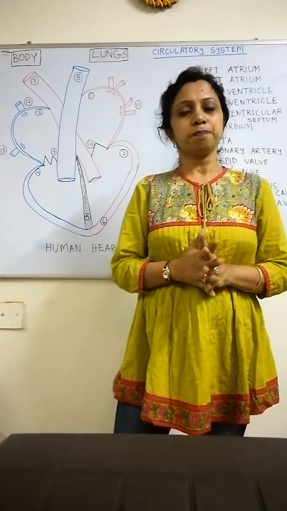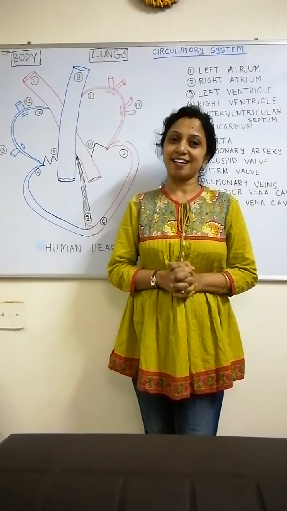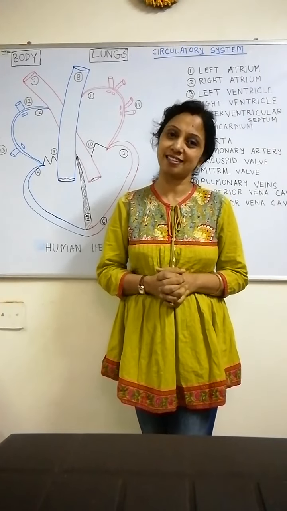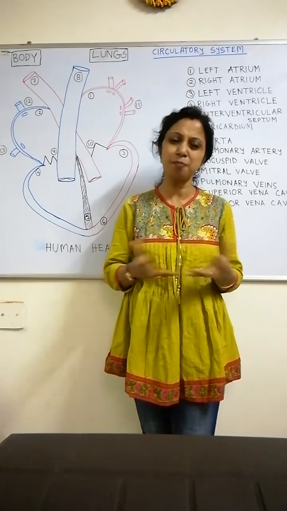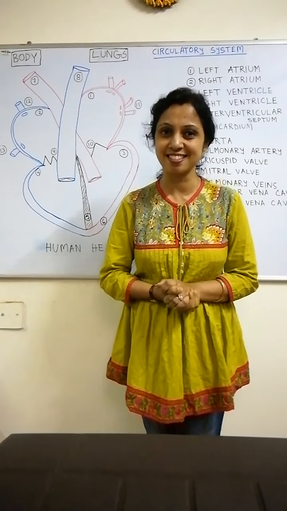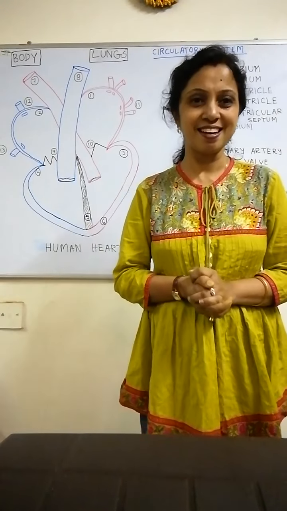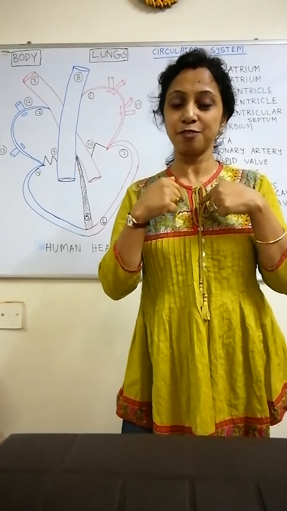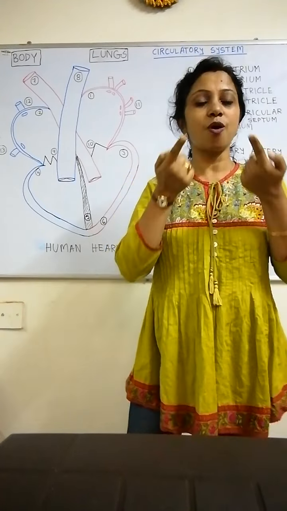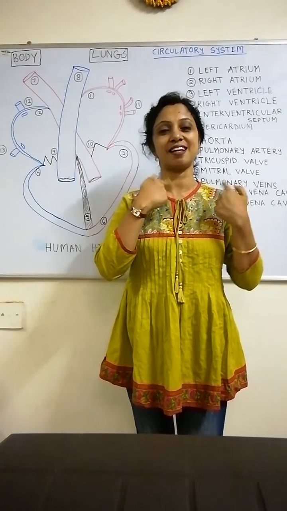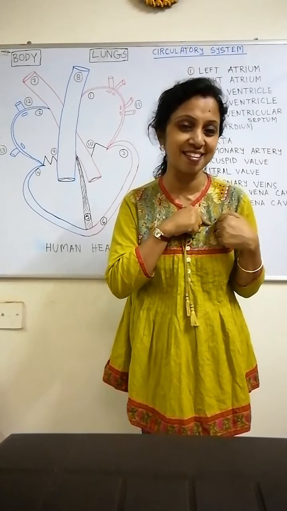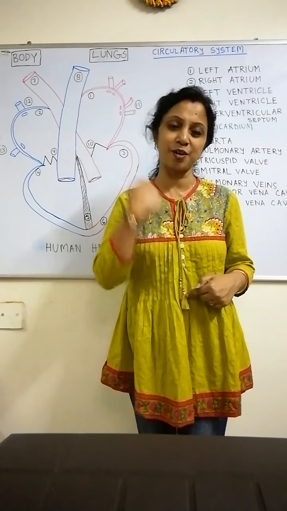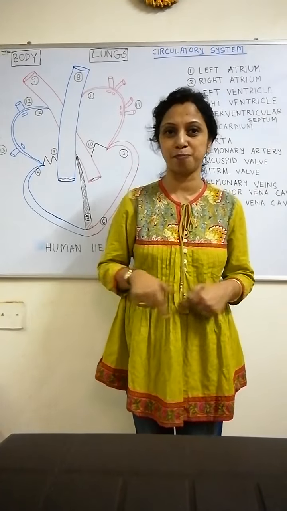Now what are the parts that are taking part in the circulatory system in the human body? Yes, right. I have told you that we are inhaling oxygen, so oxygen is going through our nose and then ultimately to our lungs, and then it mixes with blood and goes to the other parts of our body.